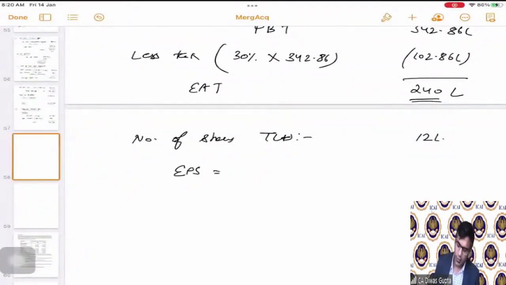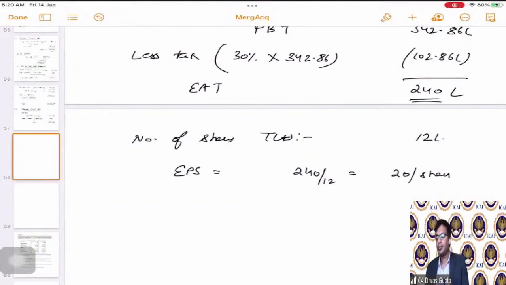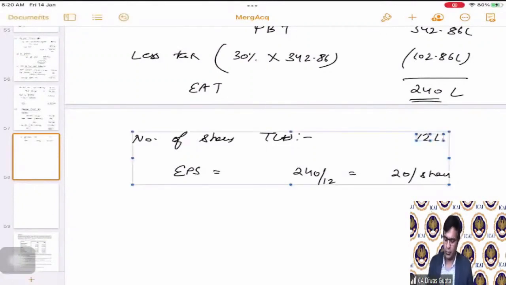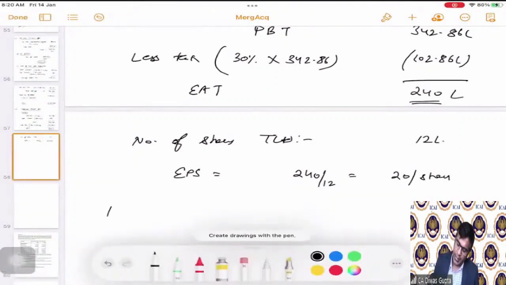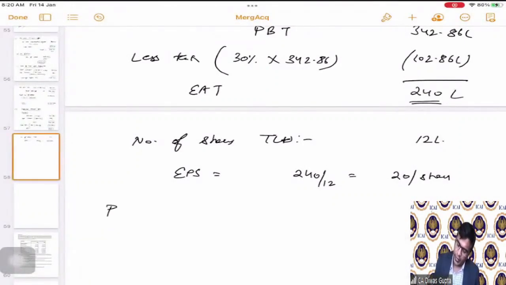EPS is how much? 240 divided by 12, which is 20 rupees per share, correct? 20 rupees per share becomes the EPS. Now, the PE ratio, because our objective was to calculate the existing PE ratio, correct?